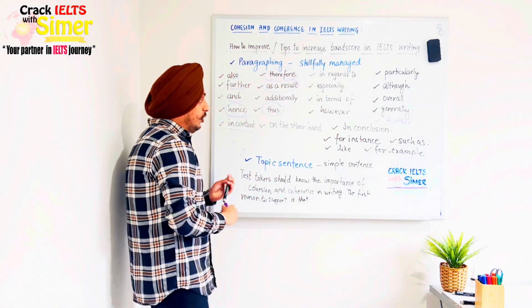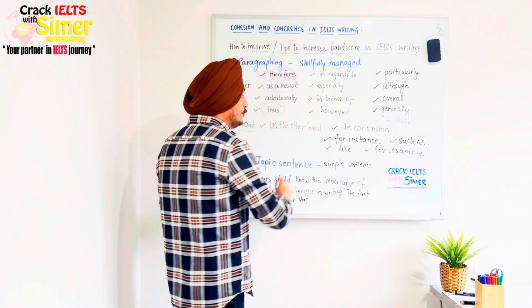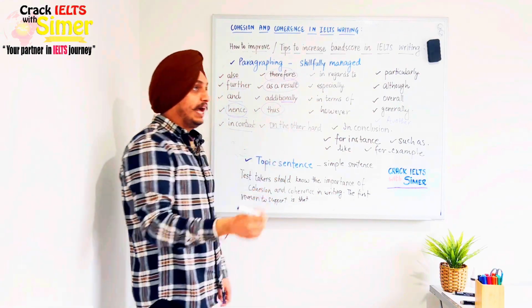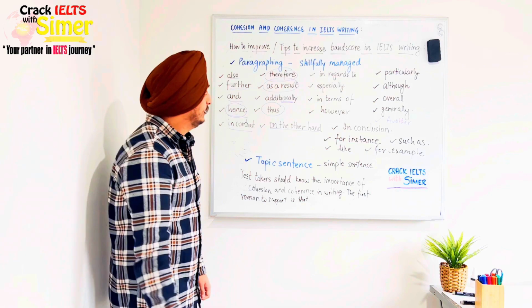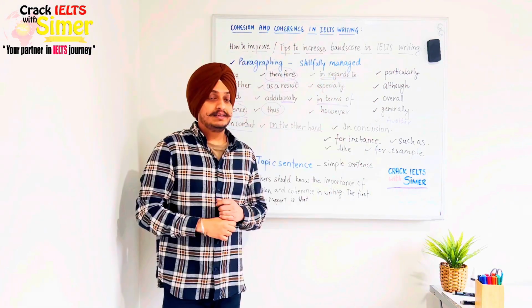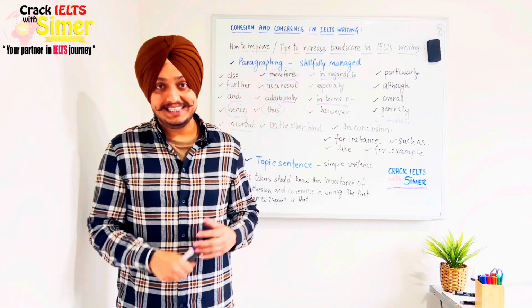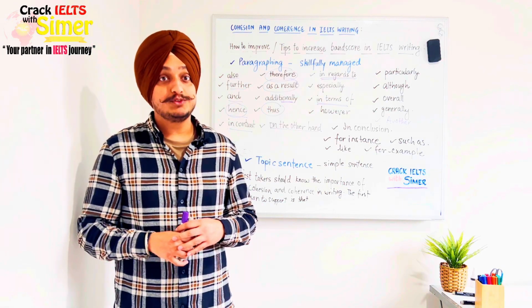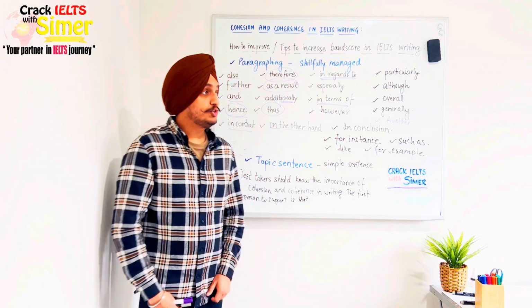So I use on the other hand, and I also use on the one hand. Additionally, when I'm making an additional point in regards to. So I want you all to be using these two words in your writing because they are very nice words in terms of giving a good impression on your reader.